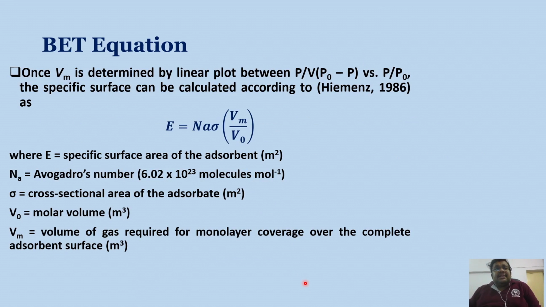Once Vm is determined, the specific surface area can be calculated using this formula, where Na is the Avogadro number, sigma is the cross sectional area of an adsorbate in square meter, Vm we have already determined, and V0 is the molar volume. Again, Vm is the volume of gas required for monolayer coverage over the complete adsorbent surface. Using this formula, we can calculate the specific surface of any adsorbent.